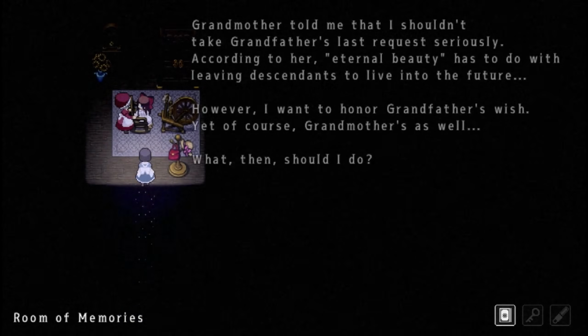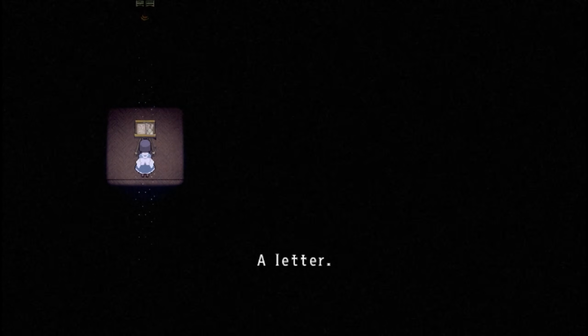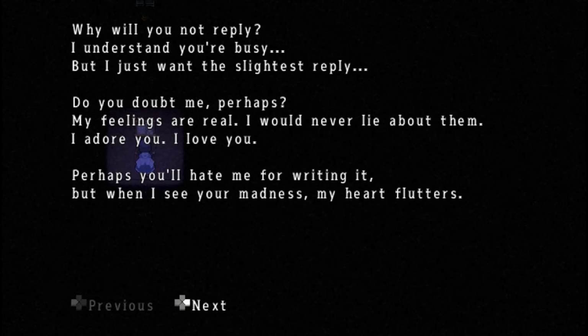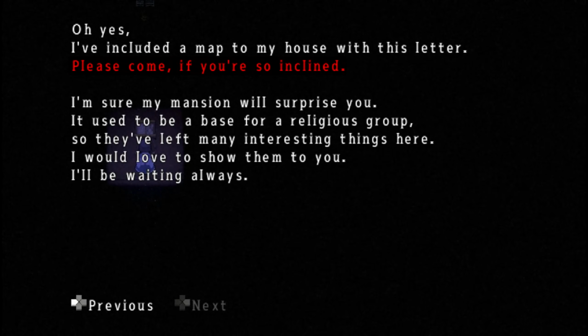In Monica's Room of Memories, Aya discovers passages detailing her mother's fascination with murder and her continuation of the Drevis family's research into eternal beauty through torturous experiments on humans. It is revealed that Monica, not Alfred, was the original Drevis, and Alfred might have taken her last name after they married. A love letter from Monica implies she fell in love with someone who tried to kill her, presumably Alfred, and invited him to her mansion, which used to house a cult before her family acquired it.